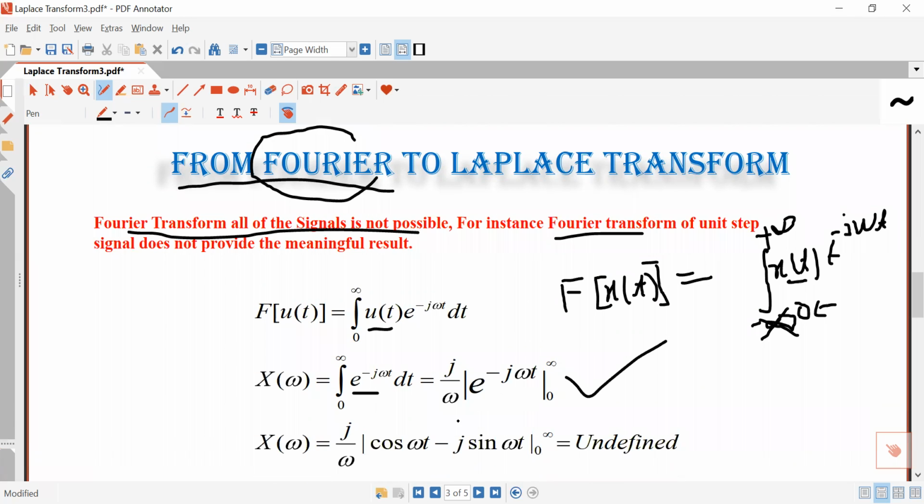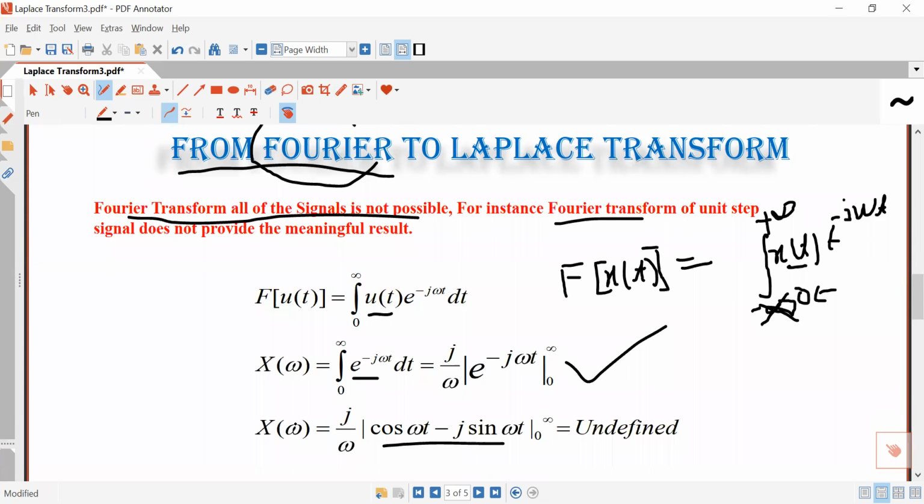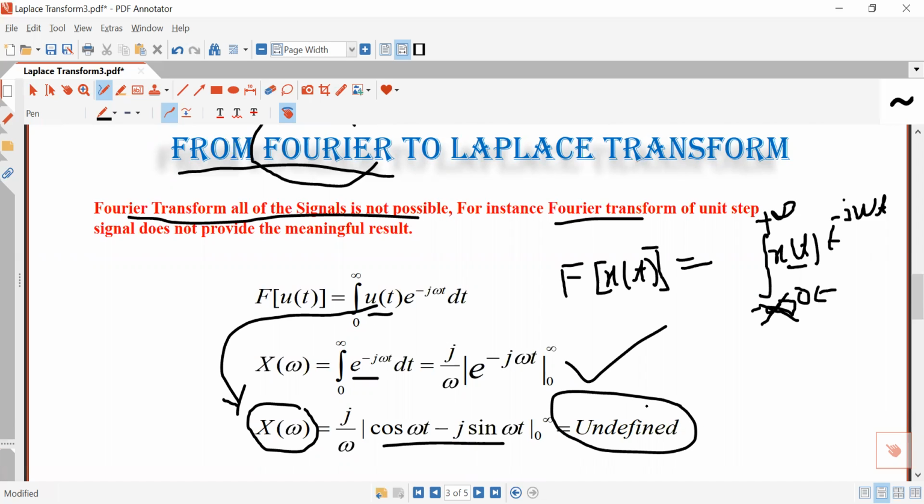Now e to the power minus j omega t is cos omega t minus j sin omega t. What will be the value of cos omega t when t tends to infinity? Its value will be undefined. Similarly, what will be the value of sin omega t when t tends to infinity? It is undefined. So the spectrum of the unit step signal, or the Fourier transform of the unit step signal, is undefined. You cannot get the Fourier transform of the unit step signal through this formula.